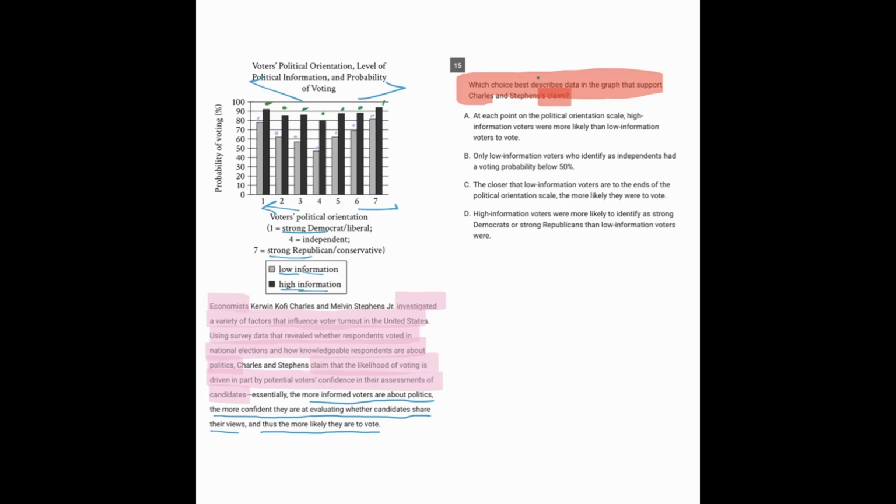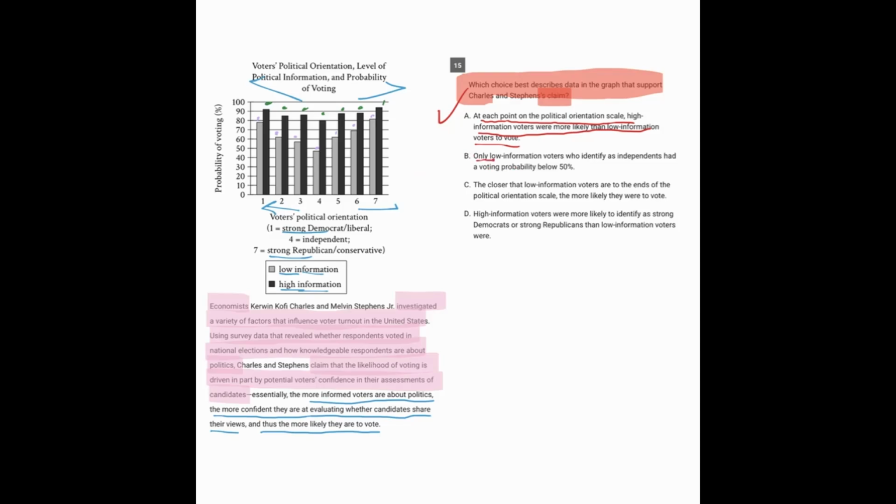So now let's look at the answers. A says, at each point on the political orientation scale, the high information voters were more likely than low information voters to vote. Well, that's exactly what I said a moment ago, and so we'll keep that answer.